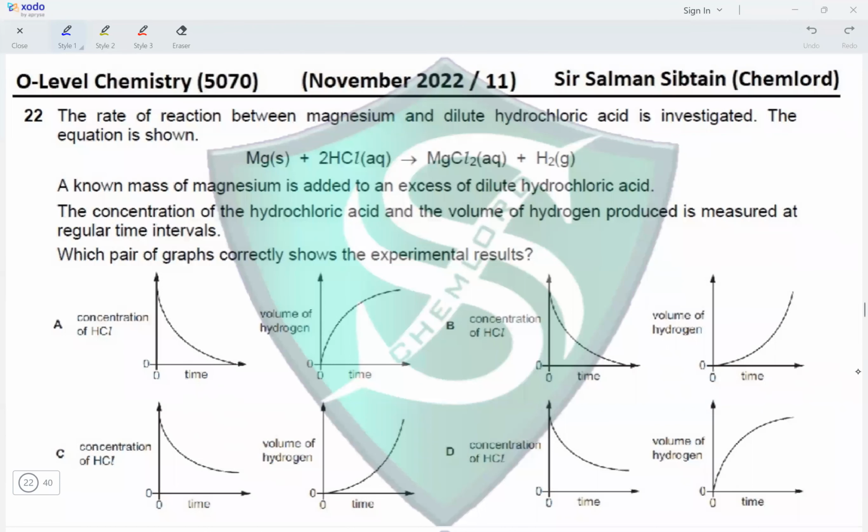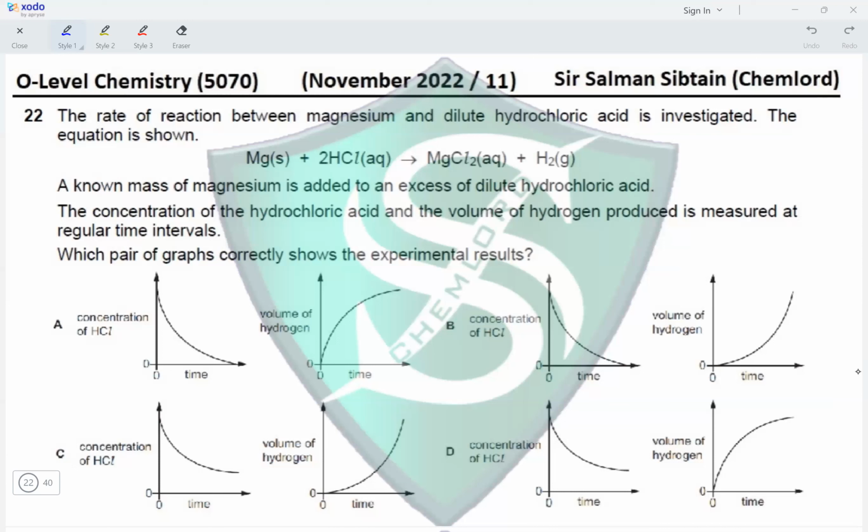Question 22. The rate of reaction between magnesium and dilute hydrochloric acid is investigated. The equation is shown. Magnesium reacts with 2 moles of HCl, producing magnesium chloride and hydrogen gas. A known mass of magnesium is added to an excess of dilute hydrochloric acid. The concentration of the hydrochloric acid and the volume of hydrogen produced is measured at regular time intervals. Which pair of graphs correctly show the experimental results? So we have concentration of HCl and volume of hydrogen gas being produced.